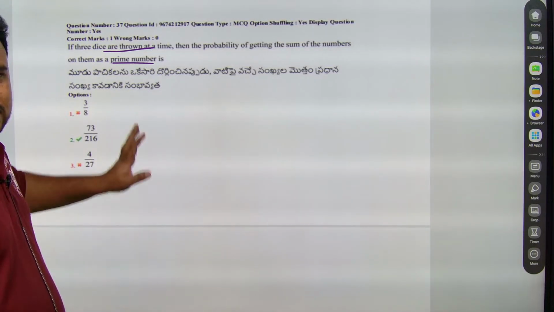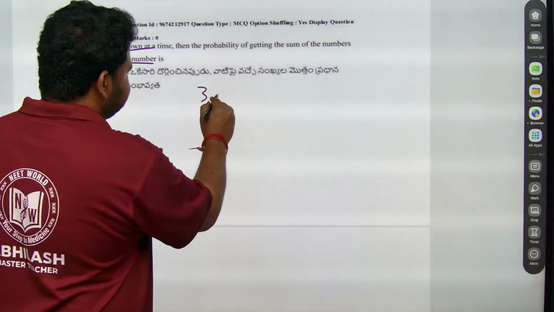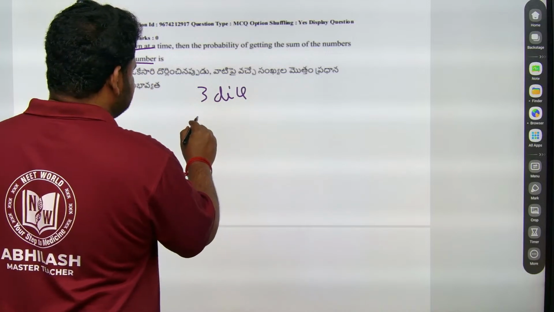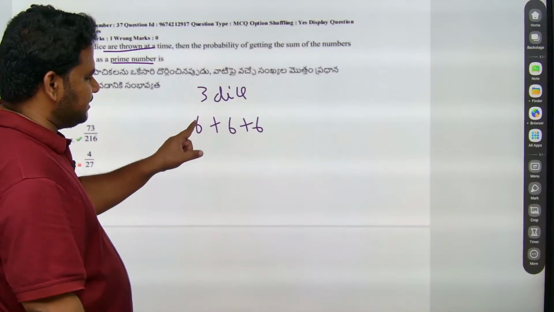So first of all, probability means you should know the sample space. So 3 dice means what? Each dice has 6 possibilities.